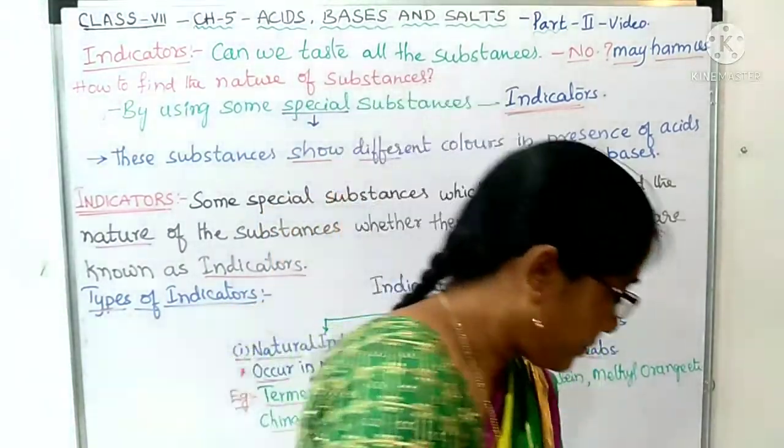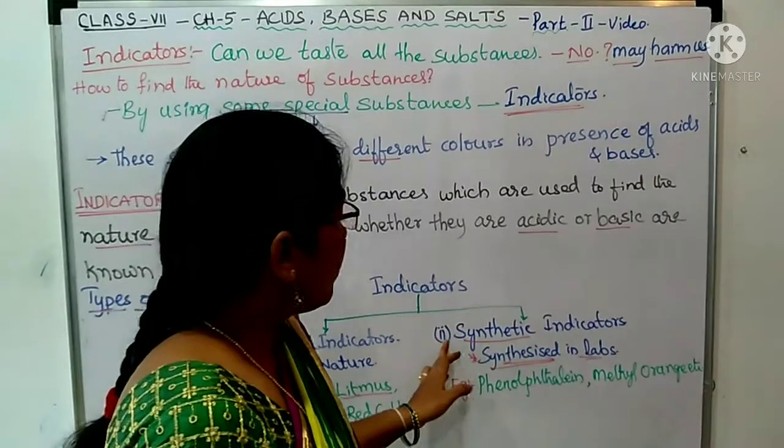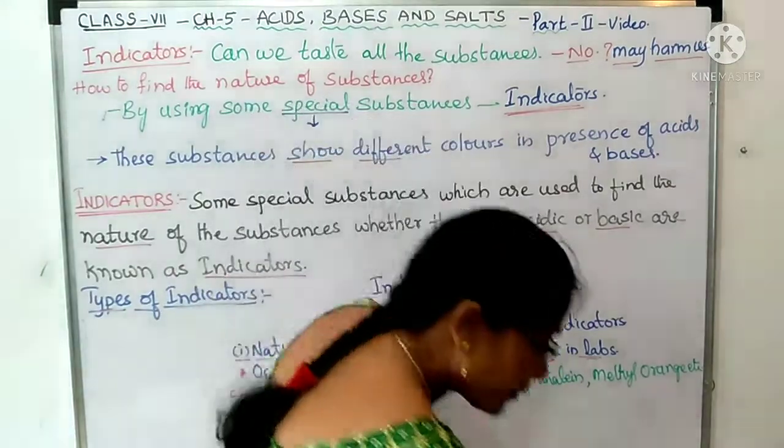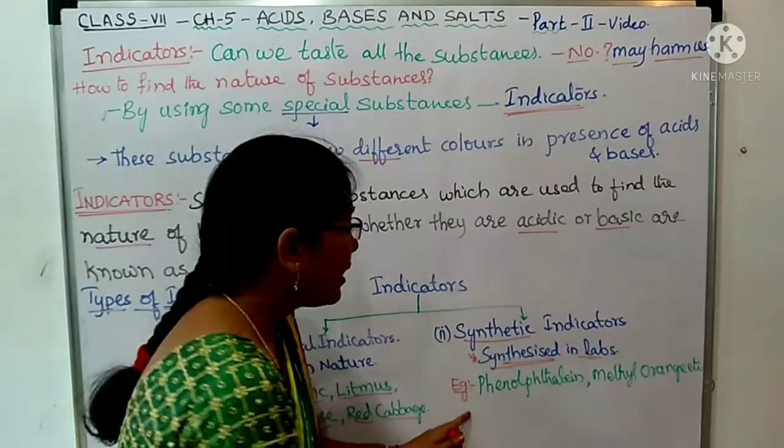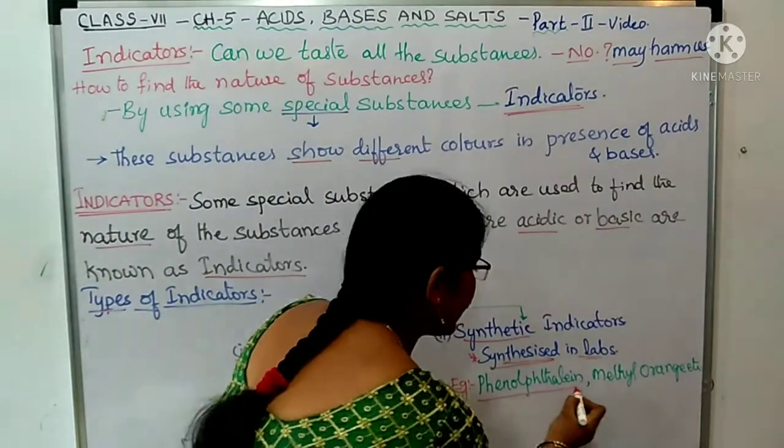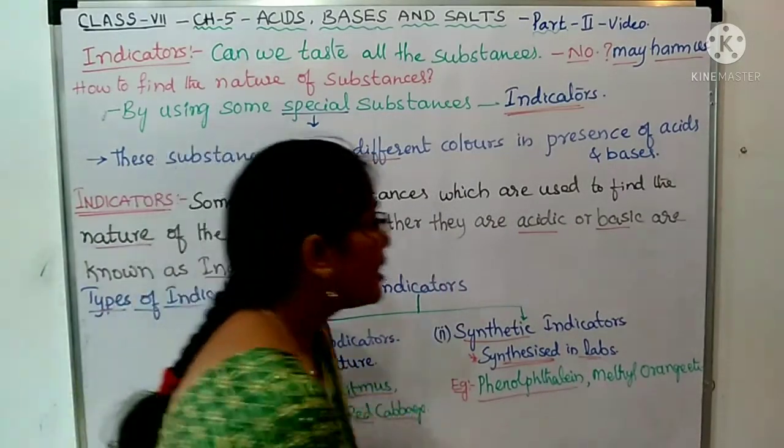Okay. Now let us know about the synthetic indicators. Synthetic indicators, these are synthesized in labs, and examples for these synthetic indicators are phenolphthalein, methyl orange.